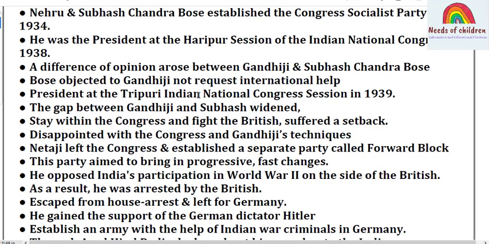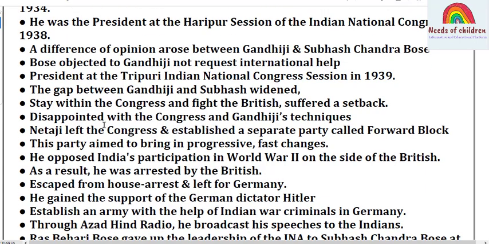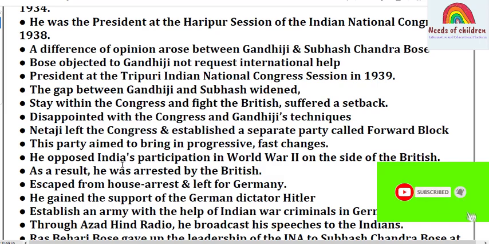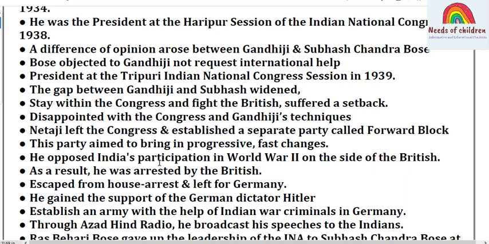The attempt to stay within the Congress and fight the British suffered a setback. Disappointed with the Congress and Gandhiji's techniques, Netaji left the Congress and established a separate party called Forward Bloc. This party aimed to bring in progressive, fast changes. He opposed India's participation in World War II on the side of the British.